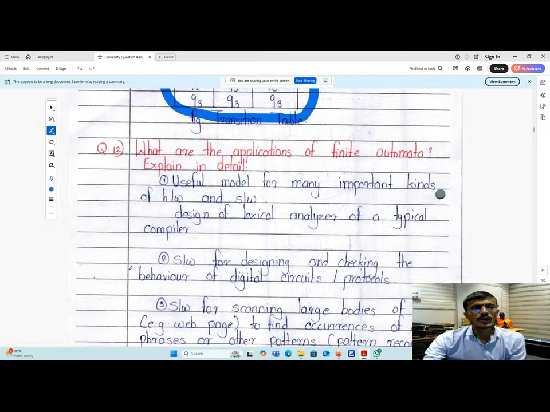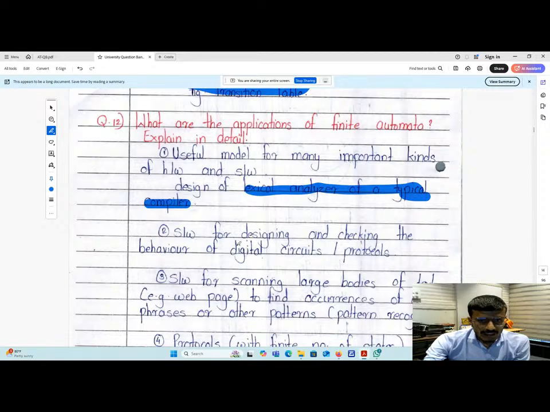And then you have to write all these things. So what is the first thing? A useful model for many important kinds of hardware and software, design of lexical analysis in a typical compiler, that is lexical analysis. Then software for designing and checking the behavior of digital circuit protocols. Then next one, scanning large bodies of text, that is web page recommendation, that is pattern recognition. Then in the case of protocols, communication protocol, you may go later on also. This is very simple. Then lexical analysis for compilers, we have already covered this one.